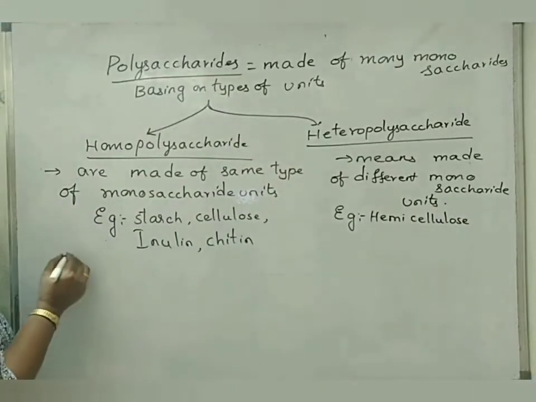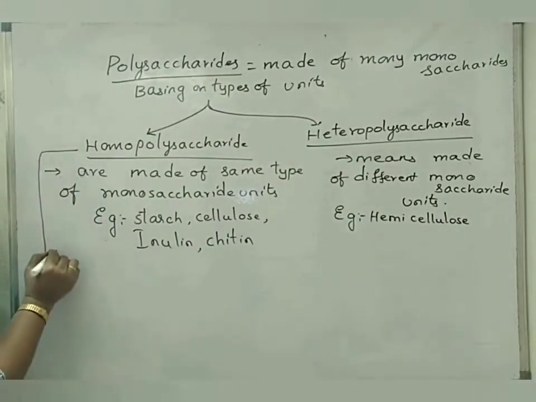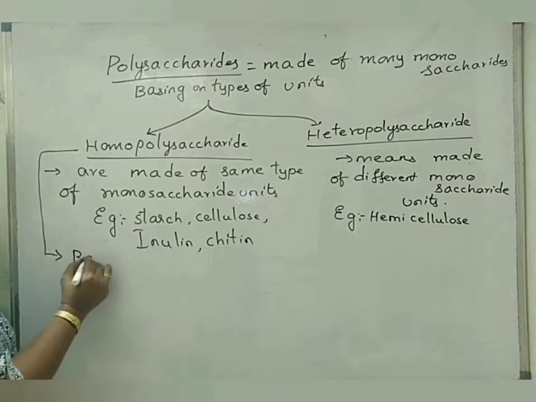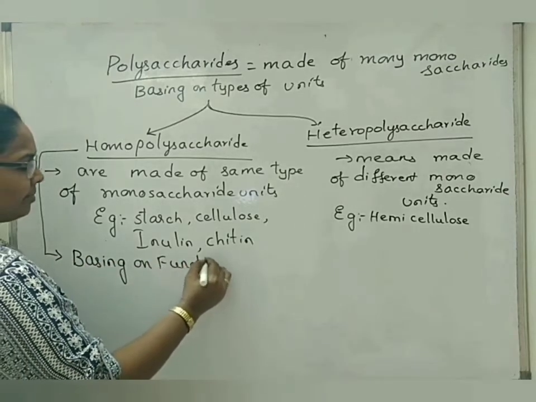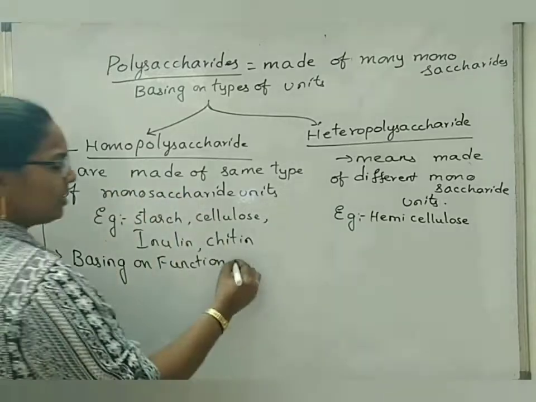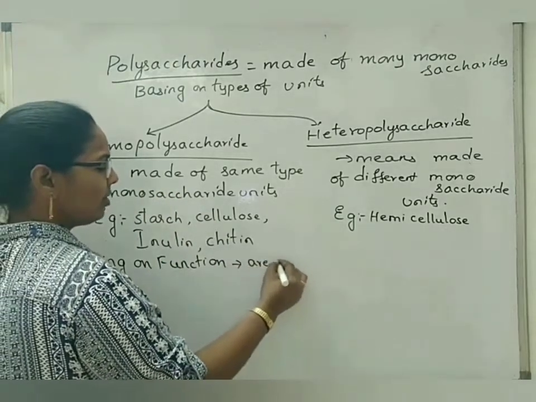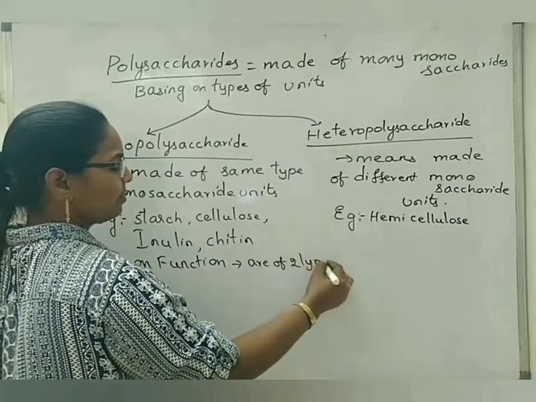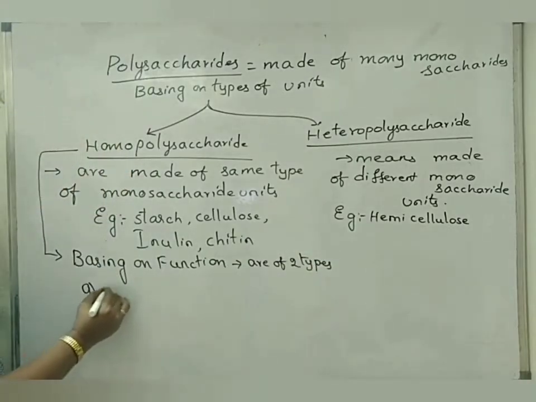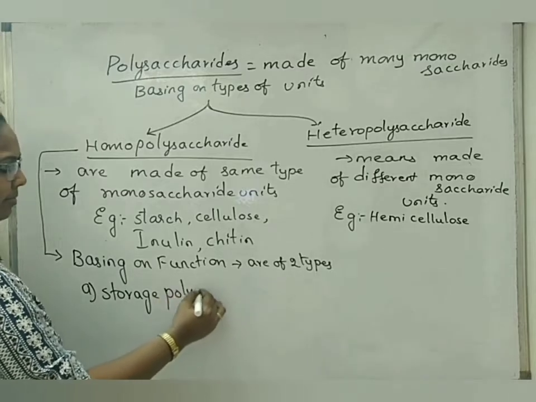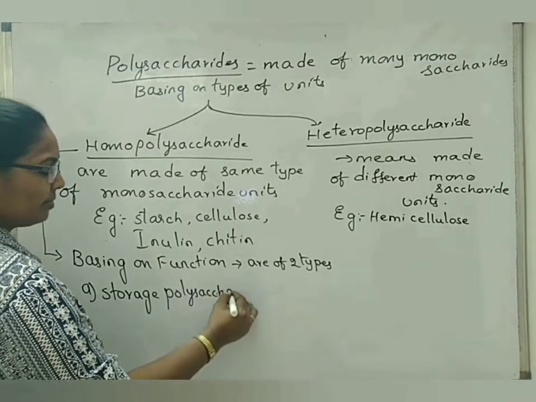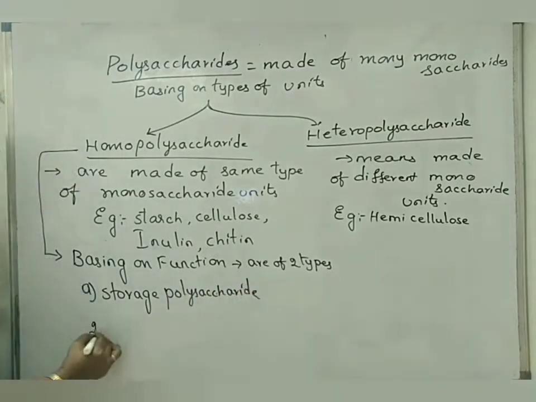Now, basing on function, homopolysaccharides are of two types. One is storage polysaccharide. The second one is structural polysaccharide.